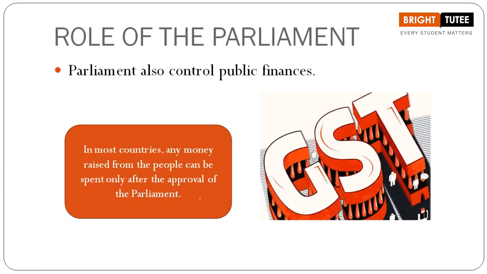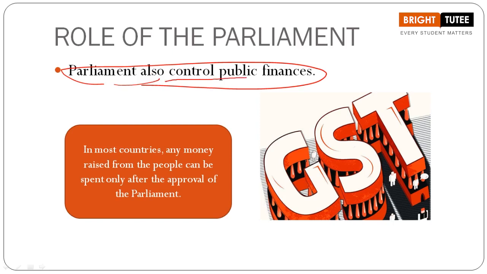Now parliament also controls public finances. Haven't we read about this in our previous topic? Yes. When we are talking about public money, only when the parliament sanctions it, or approves it, gives the approval for it, can we say that the money can be used for different things. That can be related to defense, to the industrial sector, or to any sector.